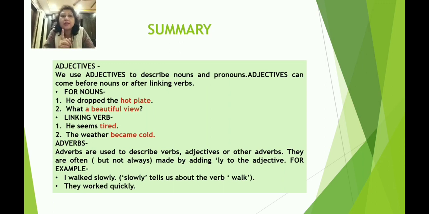Then adverbs are what? Adverbs are used to describe verbs, adjectives or other adverbs, and they are often but not always made by adding ly to the adjective. For example, I walk slowly. Okay, they walk quickly, where slowly tells us about the verb walk. So this is all about your adjectives and adverbs in session 13.